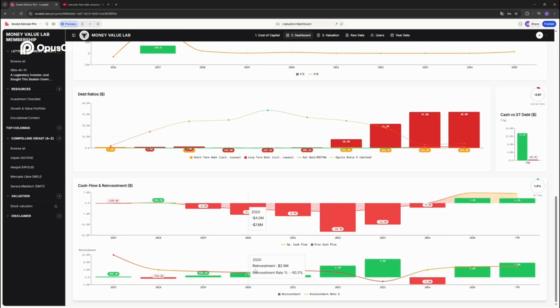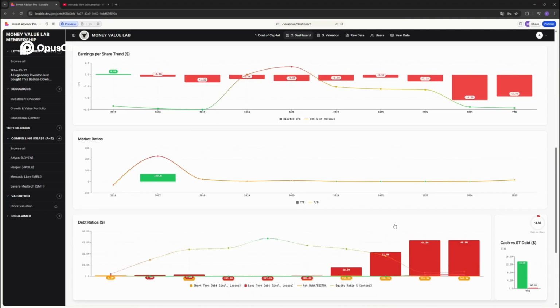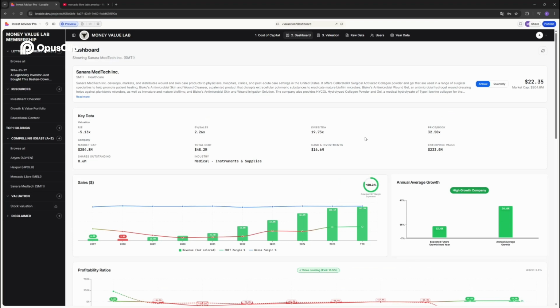And on the bottom, you have the reinvestment rate. This is what they reinvest in capital expenditures and working capital. And even though they've been reinvesting heavily, a 71% reinvestment rate, here they reinvested about 7 million, but still they were able to pull off 3.2 million free cash flow. So this is a really good visualization for you to see before you proceed with valuing the company.